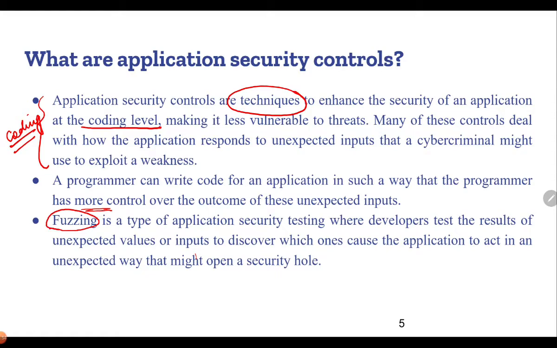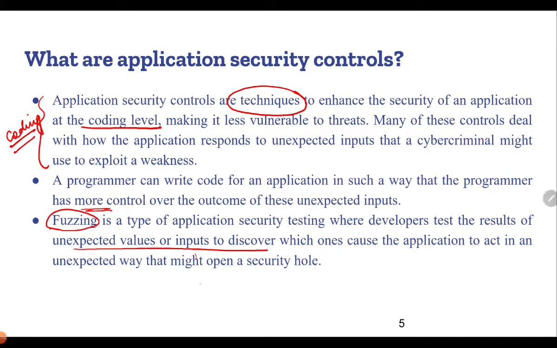So one of such techniques is fuzzing. Fuzzing is a type of application security testing where the developers test the results of unexpected values or inputs to discover which ones will cause the application to act in an unexpected way that might open a security hole.